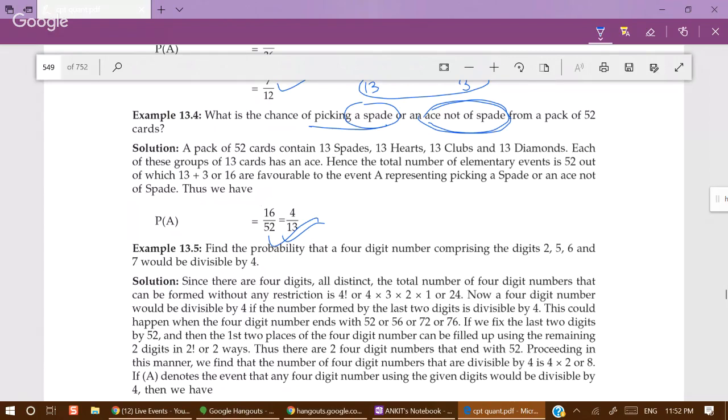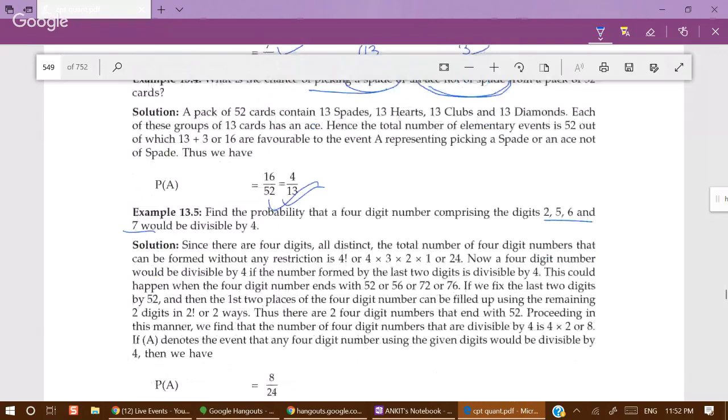Okay, so now find the probability that a 4-digit number comprising the digits 2, 5, 6, and 7 would be divisible by 4. For the number to be divisible by 4, the last two digits must be divisible by 4.